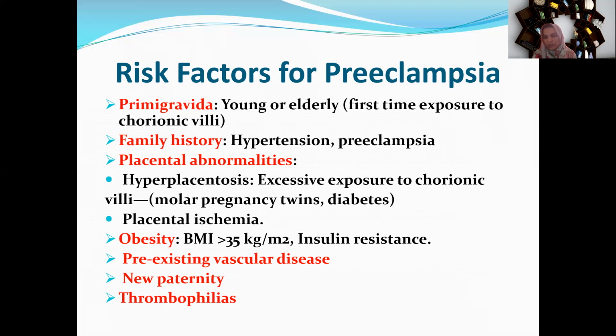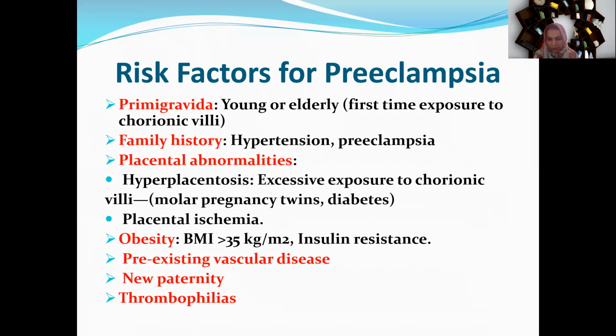Then family history. Whenever the maternal history of the female includes hypertension or preeclampsia, she is more prone to preeclampsia. Again, placental abnormalities, that is hyperplacentosis, means the size of the placenta is more and it covers more of the endometrium. So excessive exposure to the chorionic villi may lead to preeclampsia. This is commonly seen in twin pregnancy.